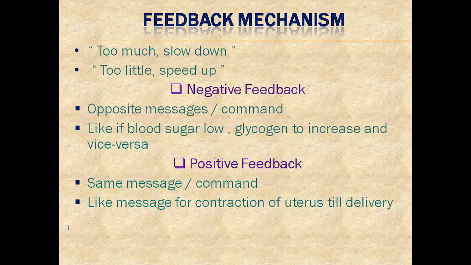When there is contraction in the uterus, normally we would say that if there is high contraction, it is to relax. But this is a situation when the pituitary gland, the master gland, commands to have more and more contraction in the uterus so that the baby is taken out from the womb till the delivery. Then gradually it relaxes again. During the delivery, all the muscles in the uterus are contracted, and this is the positive feedback. It's the same message: contract, contract, contract.